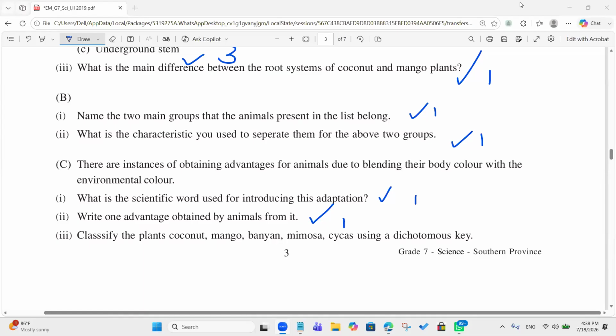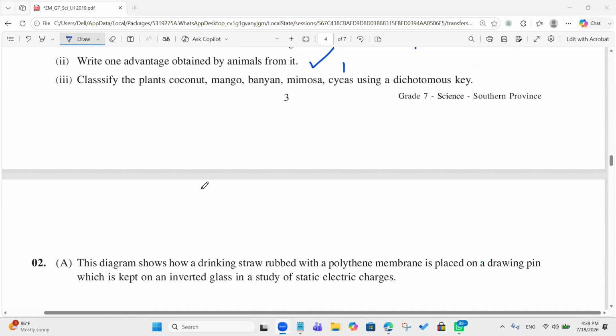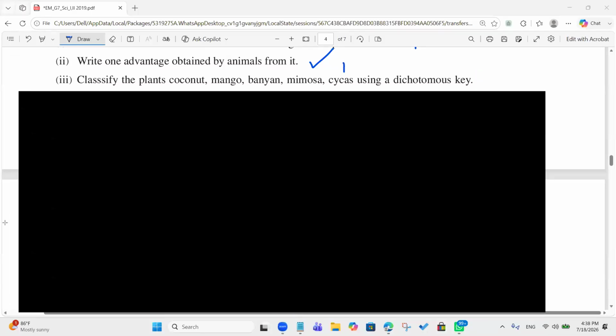Tell me the method that you used to divide them. Coconut, mango, banyan, mimosa, cycas. Okay, let's make a little dichotomous key here. You support me to divide them. So I will write their names again.